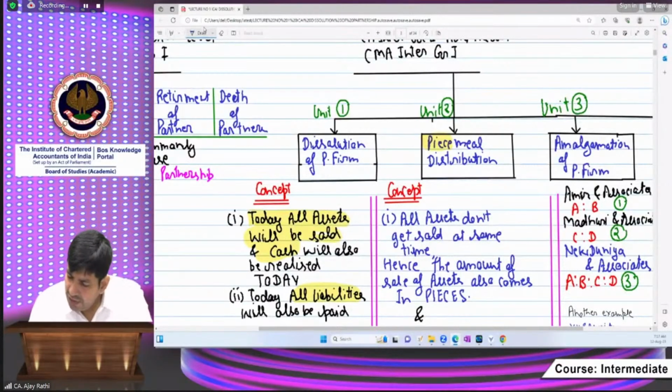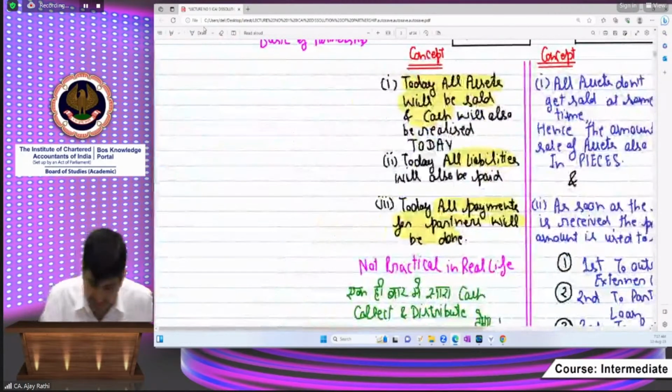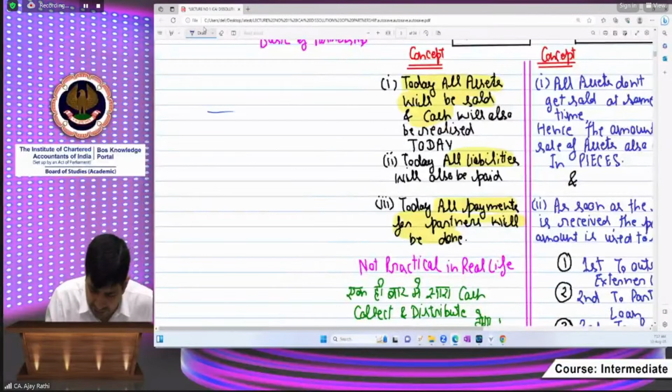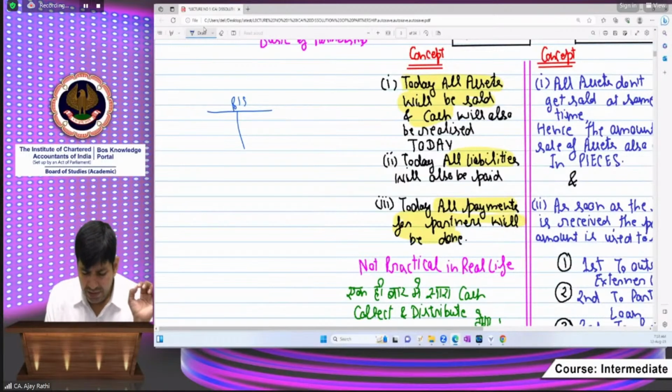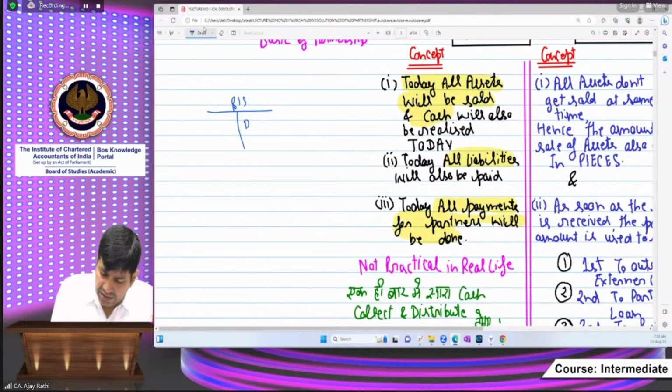See, there is a debtor in the balance sheet. Since it is an example, beta, take it lightly. We are not studying the chapter now; we are building understanding first. Piecemeal distribution is being discussed. Debtors are there, Mr. A, Mr. B, and others.